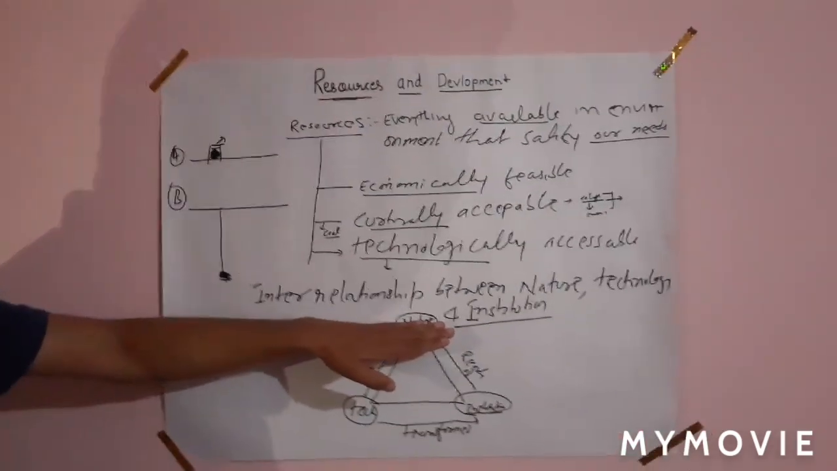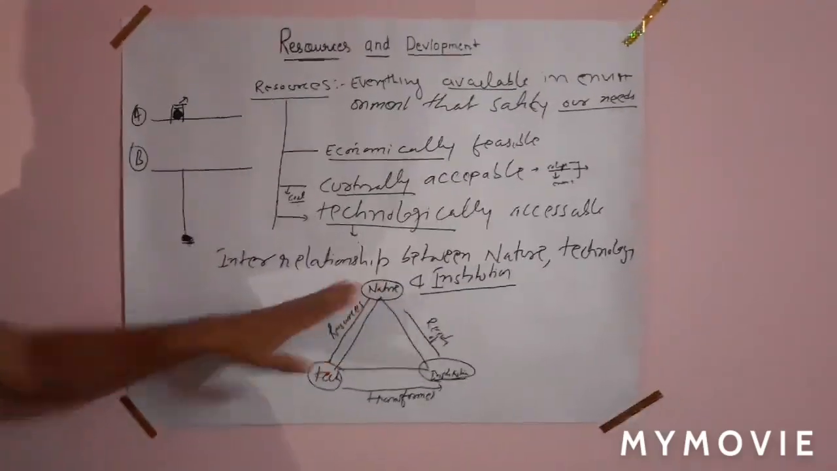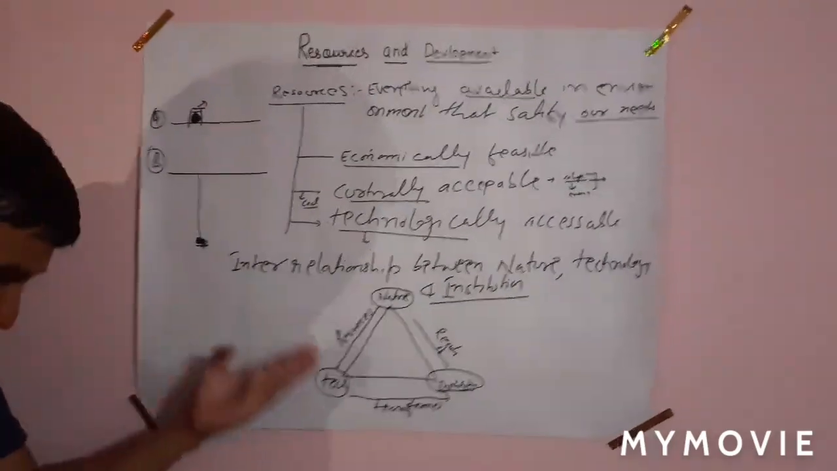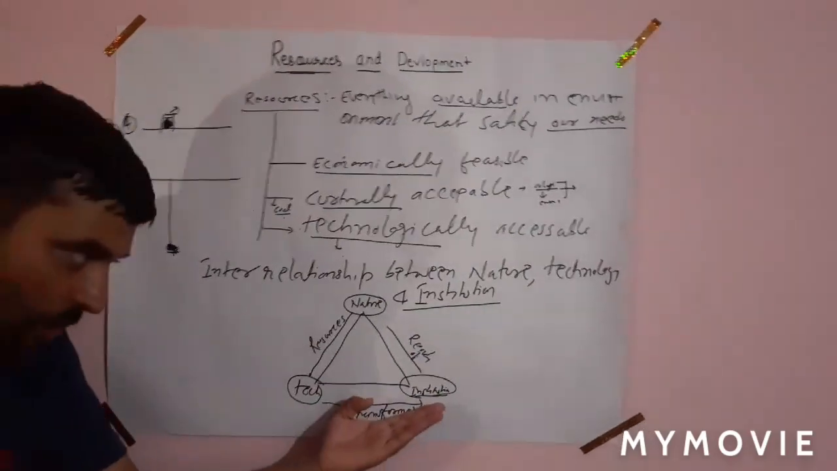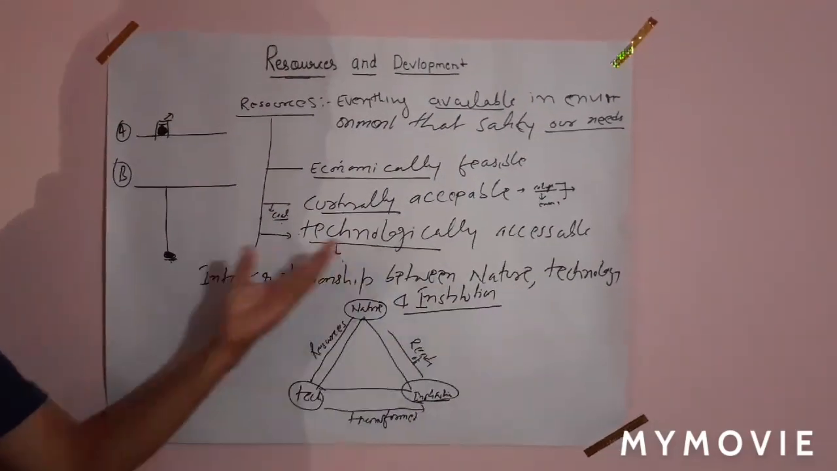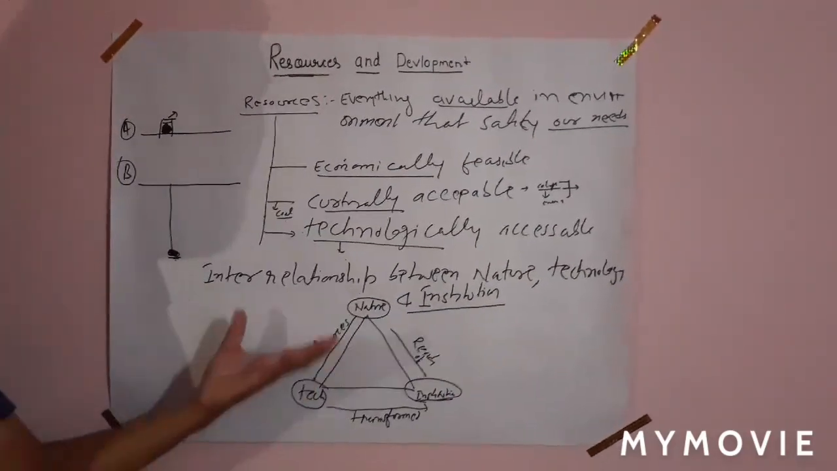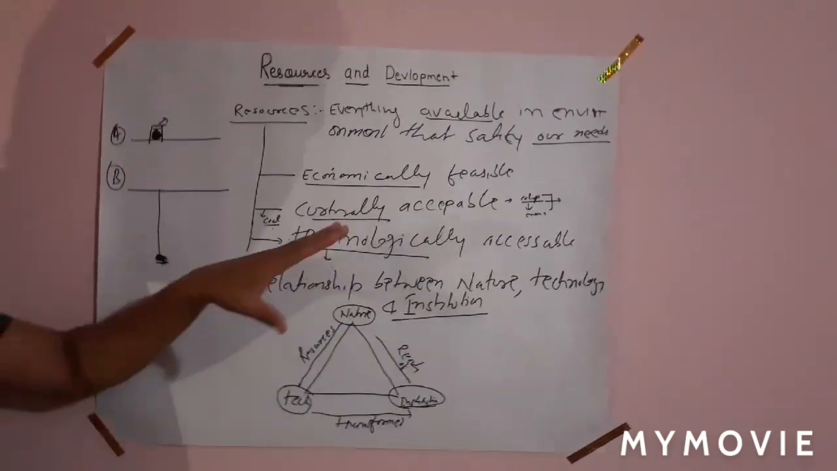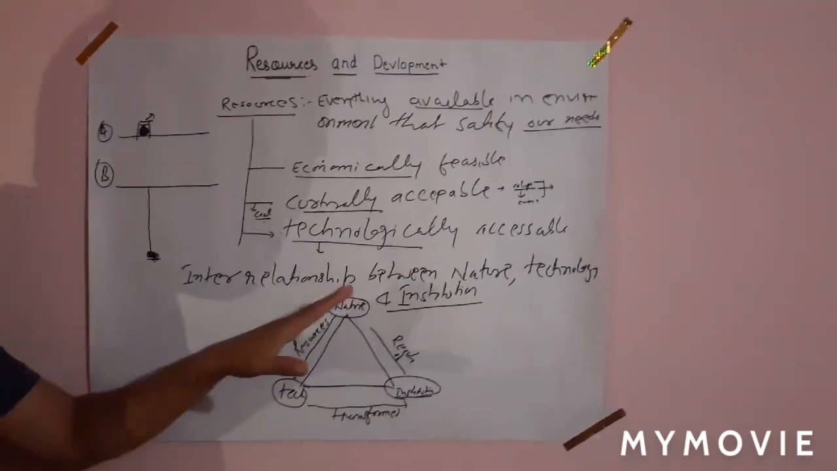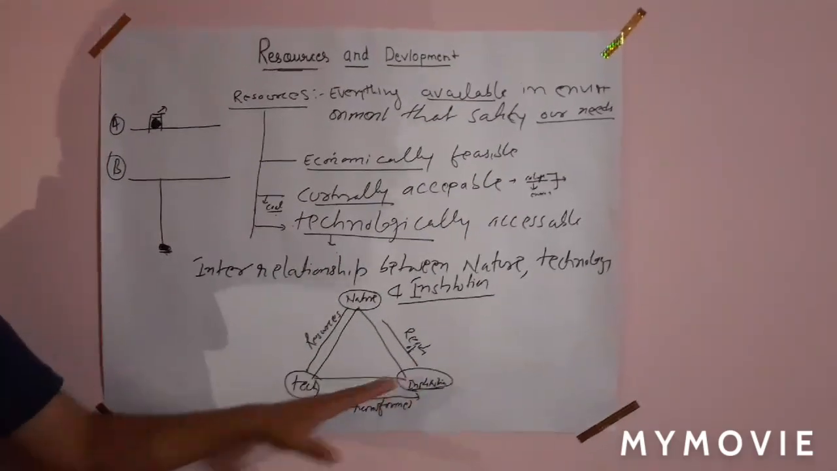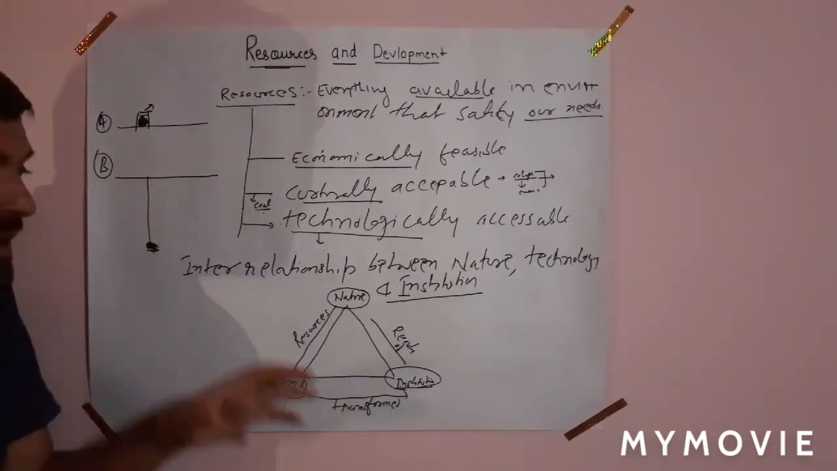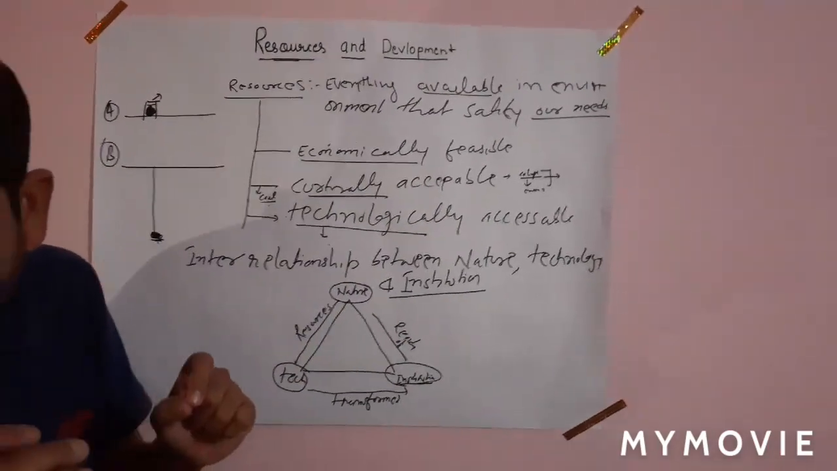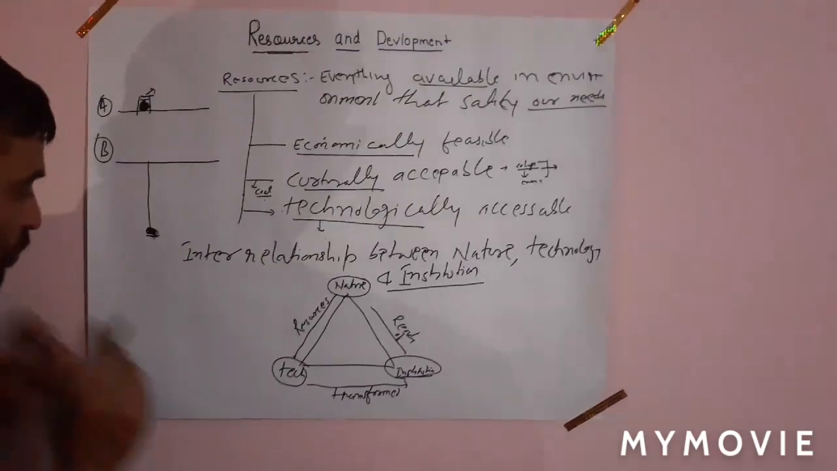If nature is not there, then resources will not be there. If resources are not there, what is the use of technology? And if technology is not there, institution cannot be set up, and if institution cannot be set up, we cannot use these resources. So nature, technology, and institutions are interdependent on each other. Now moving to one more important topic of your book, that is